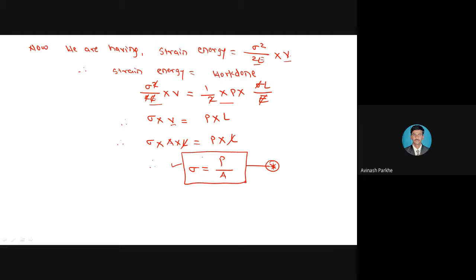Have you understood this derivation? Yes? Yes, sir. Okay, I hope everyone has understood. Anybody having any problem? Try to give replies in the chat box so I can go further.